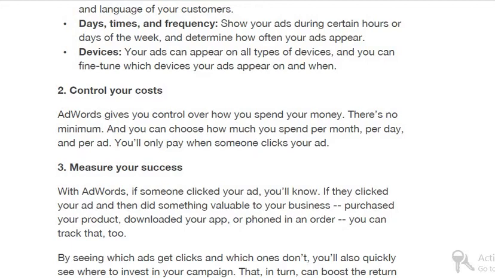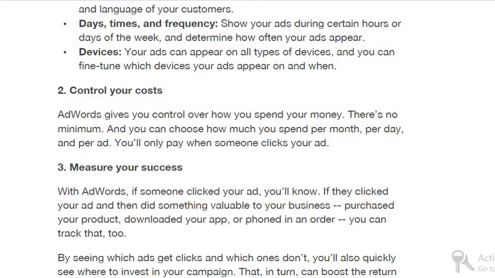There is no minimum, and you can choose how much you spend per month, per day, and per ad. Right? You will only pay when someone clicks your ad. Pay per click. We talked about pay per click, when someone clicks on your ad, right?